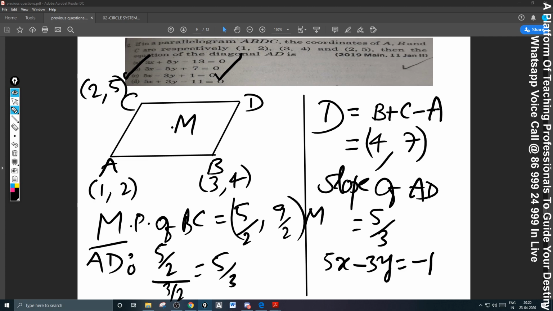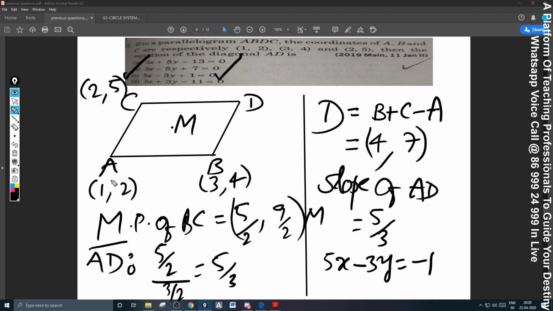So in a parallelogram or rhombus or square or rectangle, the diagonals bisect each other and hence the midpoint of AD is equal to the midpoint of BC. That is, A plus D by 2 is equal to B plus C by 2, and thereby D is equal to B plus C minus A. That's what I wrote directly, B plus C minus A. These two are added, this is subtracted to get D.